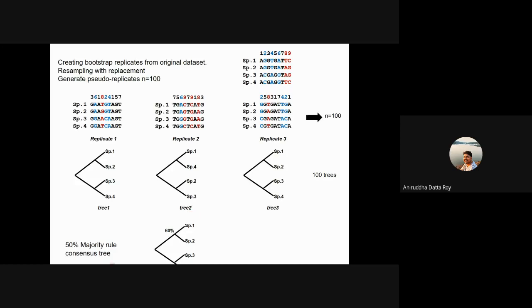And this is what you get here. So at the end, you build a consensus of all the 100 trees. And there you see that species number 1 and 2 are supported in 60% of all these trees. And it actually makes sense, right?